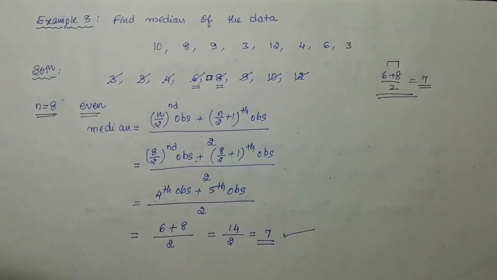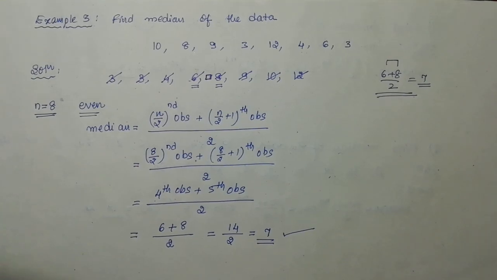When the number of observations is odd, the previous two examples were discussed. So I think you have understood the concept of mean, mode and median, how to calculate them, and their significance. Just remember, these are called central tendencies. Next year I'm going to explain what a central tendency is and why we call it that. Just remember these words and how to calculate mean, median and mode for this type of data.